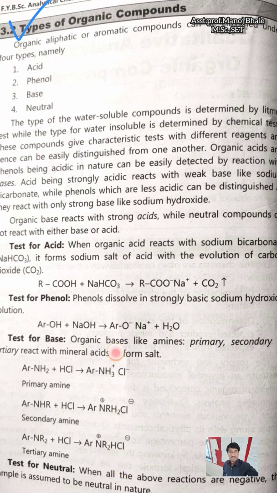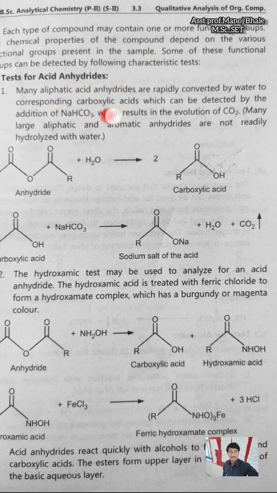But if these three tests are absent, then finally the conclusion is the presence of a neutral compound. That means we can easily determine the presence of acid, base, phenol and neutral by using these tests. Next important thing is the test for the acid anhydride. Generally, if we know the presence of acid, base, phenol or neutral compound, we then determine which type of functional group is present in this acid, base, phenol or neutral. That is important.